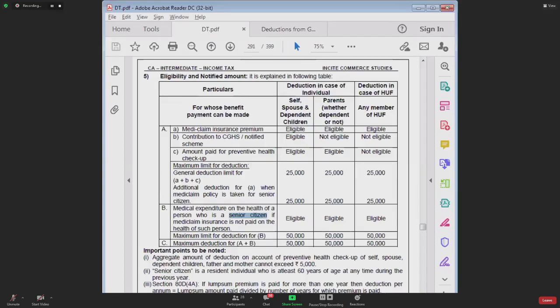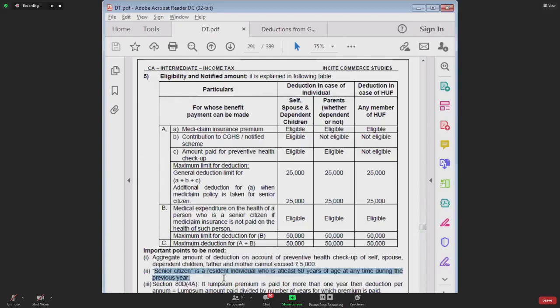If he is non-resident, then we will not consider him as a senior citizen, even if his or her age is more than 60. So senior citizen means an individual who is at least 60 years of age at any time during the previous year. Which type of individual? Resident individual. So this is important point number 1.